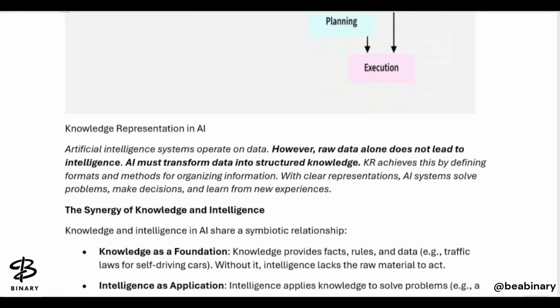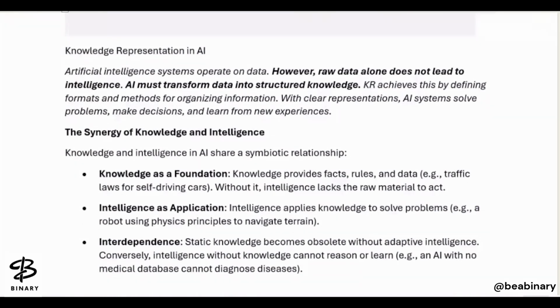Now, what is artificial intelligence? What do we expect from artificial intelligence, from a machine? Artificial intelligence systems operate on data. We all know from the very beginning that a machine operates on data. You need to feed a problem, that is data. The data that is already stored in a system is the knowledge of a machine.